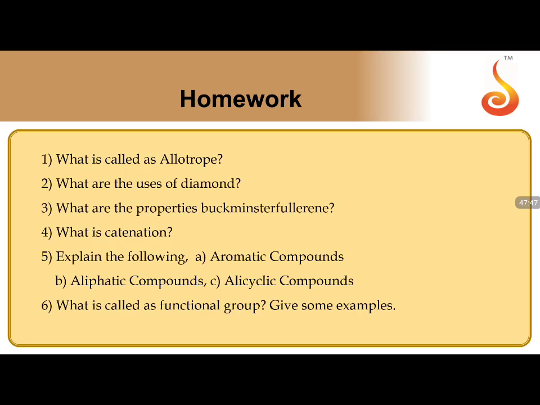Okay, so this is our homework. What is allotropy? Uses of diamond. What are the properties of Buckminsterfullerenes? And what is catenation? What are the following: aromatic compounds, aliphatic, alicyclic? What are called functional groups? Give some examples. We have seen those.